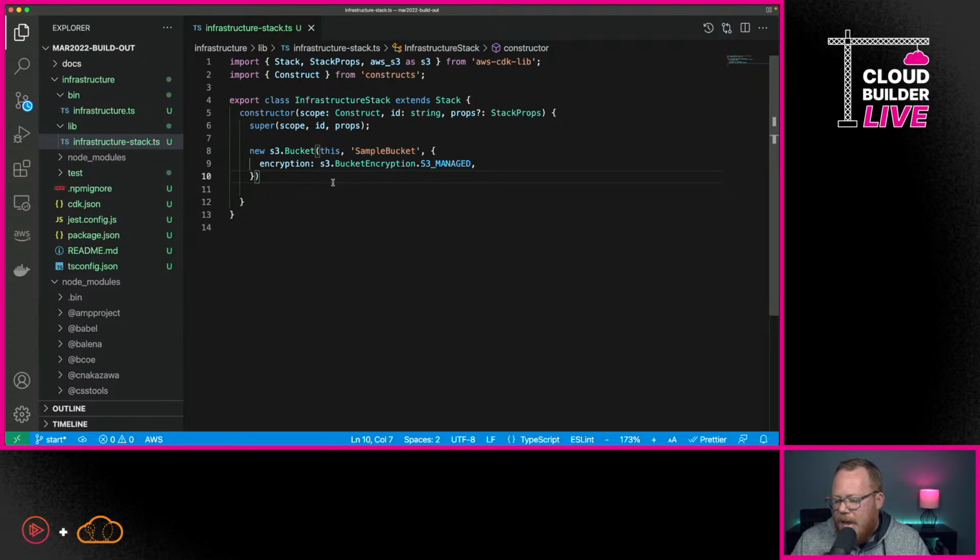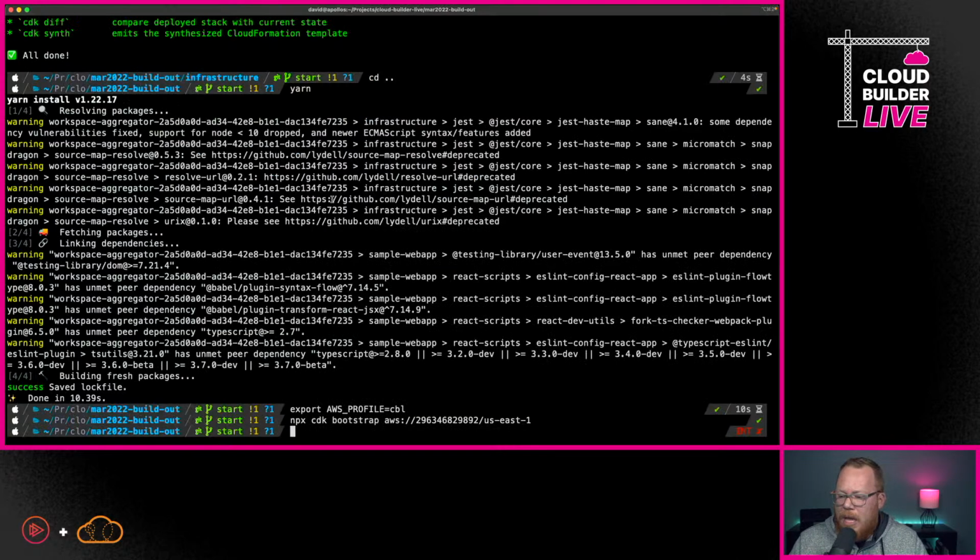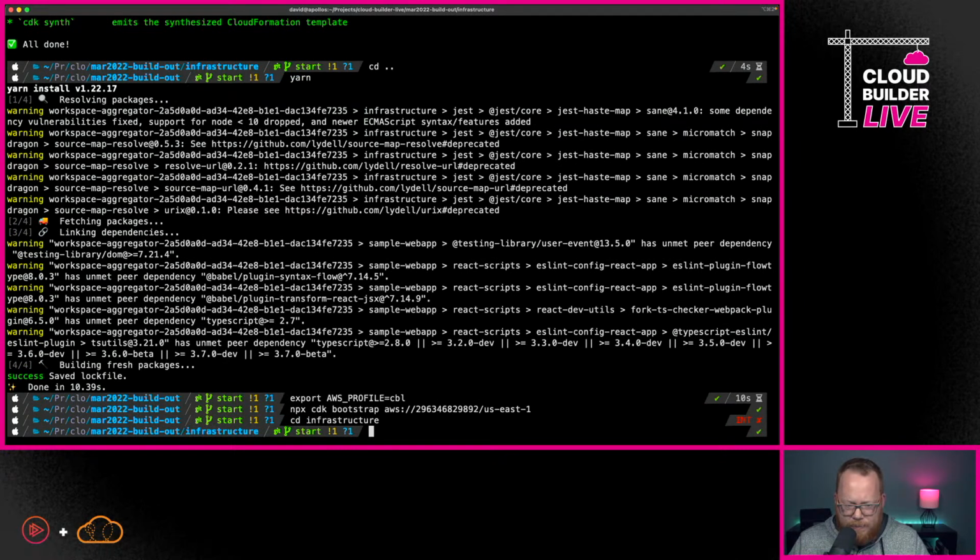Now, I've got this saved, and I'm going to go now back over here to the terminal. And I'm going to run a command. I'm going to go ahead and go in to my infrastructure directory, and I'm going to run a command that is that we're going to run npx CDK synth. Now, here's what this is doing.